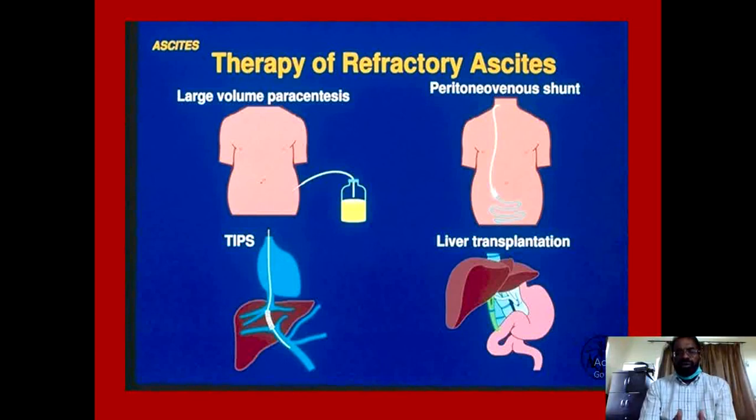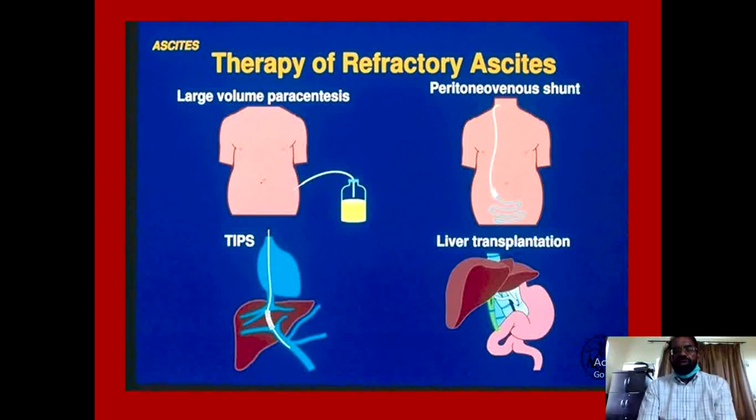The removal of this amount of peritoneal fluid can lead to circulatory collapse, the post paracentesis circulatory collapse, and to avoid this hemodynamic abnormality and circulatory collapse, one has to infuse albumin. And the recommended value is that for each liter of fluid which you remove, you have to give 6 to 8 grams of albumin.